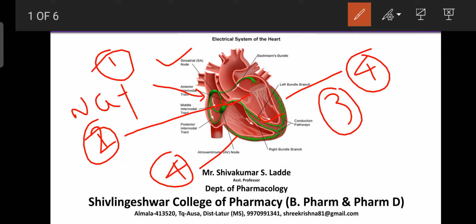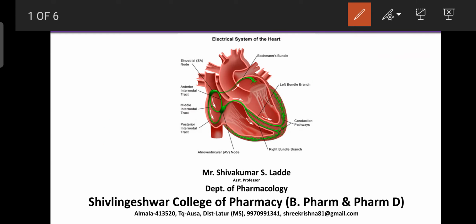So due to accumulation of sodium, calcium can enter or be accumulated. This calcium is responsible for the generation of the action potential or electrical signals, and those signals from the SA node reach the AV node through this pathway.